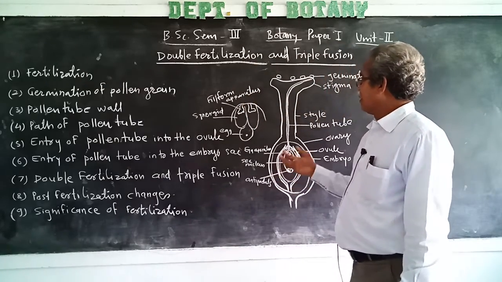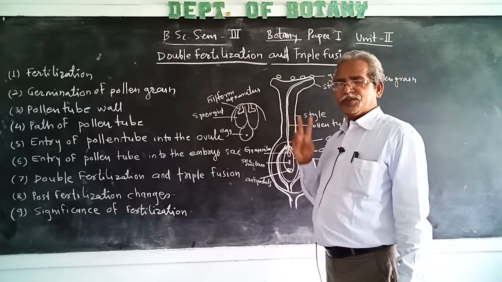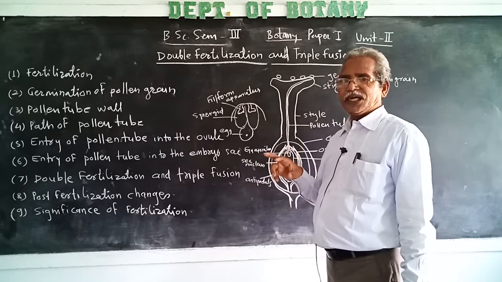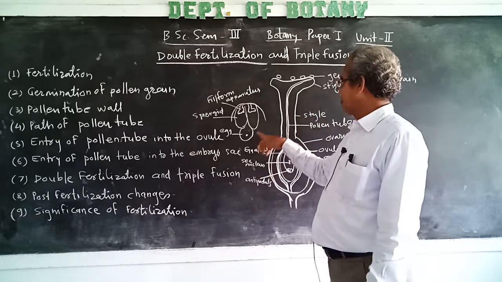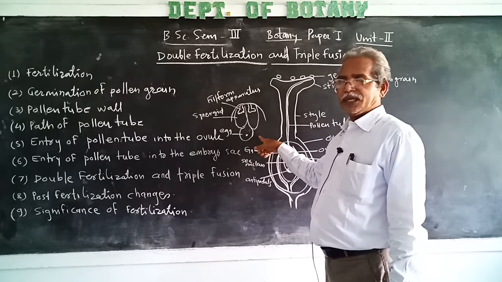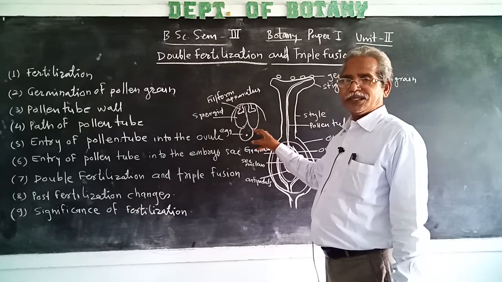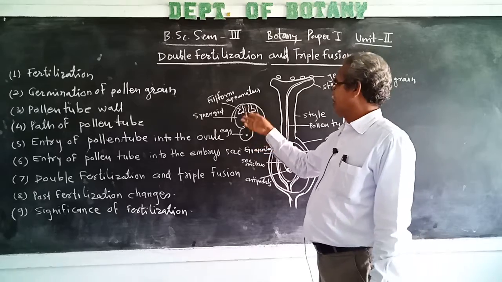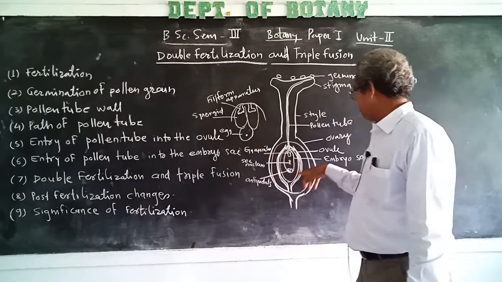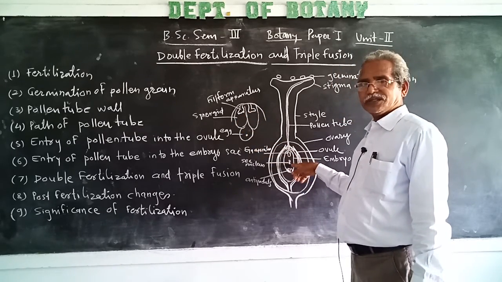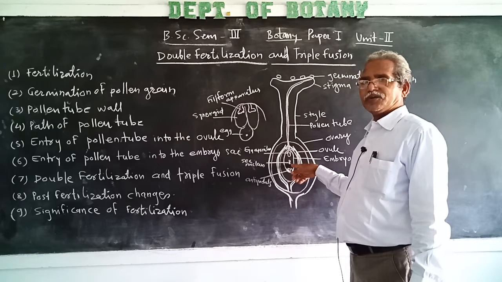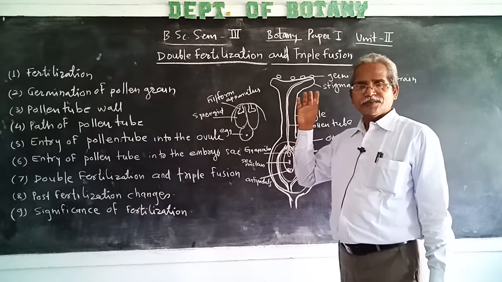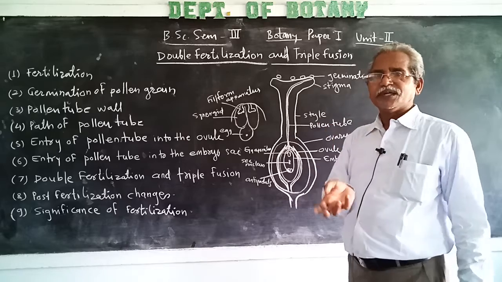Out of the two male gametes discharged, one male gamete fuses with the egg and it is syngamy or first fertilization, while the second male gamete fuses with the secondary nucleus or two polar nuclei. It is a second fertilization.